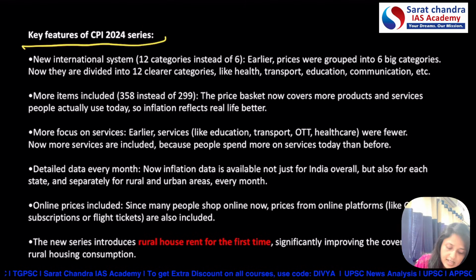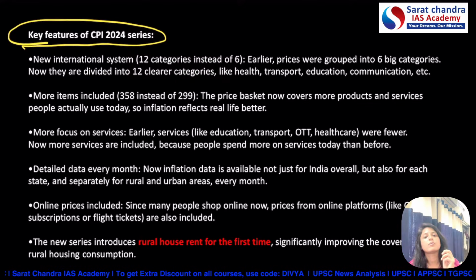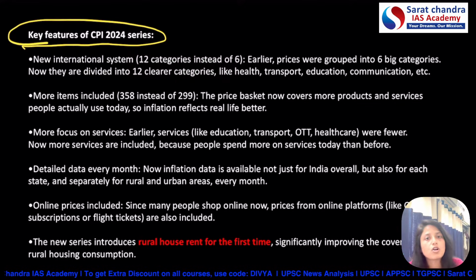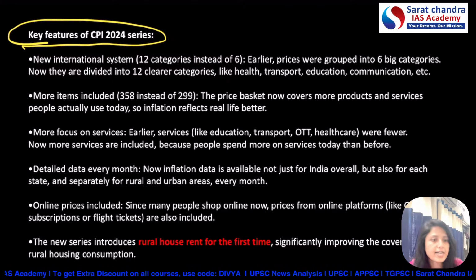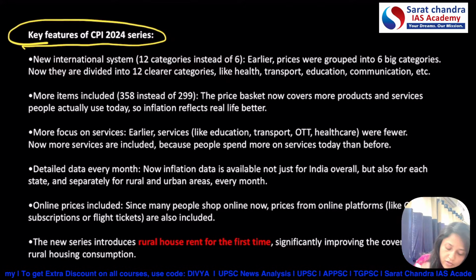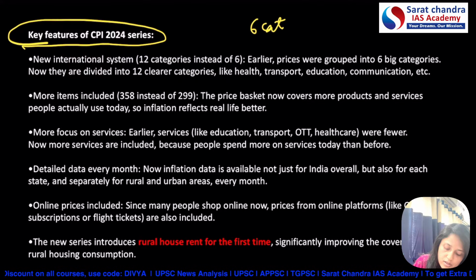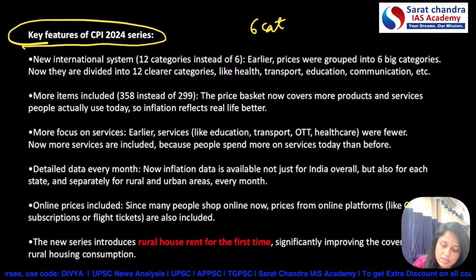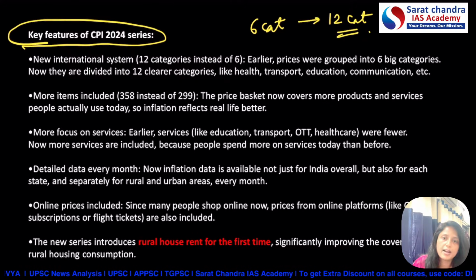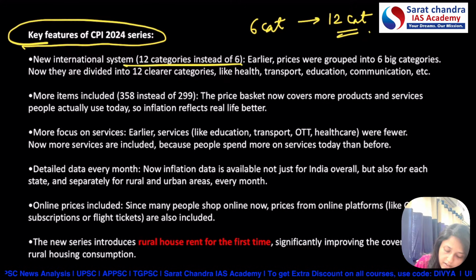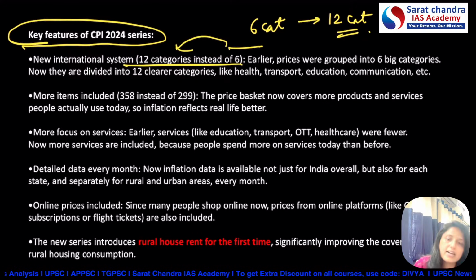Since these changes are done in this year only, we must know the basic features, or what all changes were done in the CPI 2024 series. The first important thing here is that earlier six categories were used to give data with respect to CPI. Now we have shifted from six categories to 12 categories. We will be discussing what those categories are.